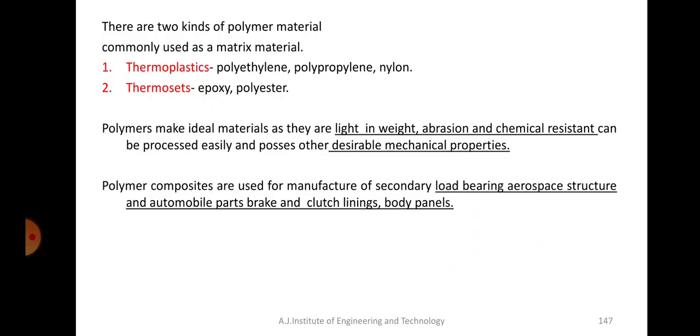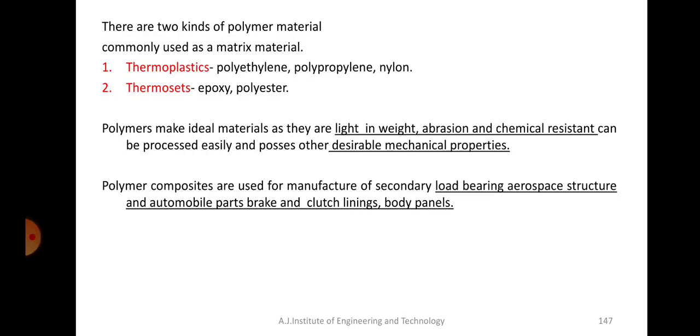So polymers make ideal materials as they are very light in weight, abrasion and chemical resistant, can be processed easily, and possess other desirable mechanical properties. Today, most of the metals which were used earlier are being replaced by composites because of several advantages. Anyway, we will talk about the advantages at a later stage. So now I will just go through whatever is given here.